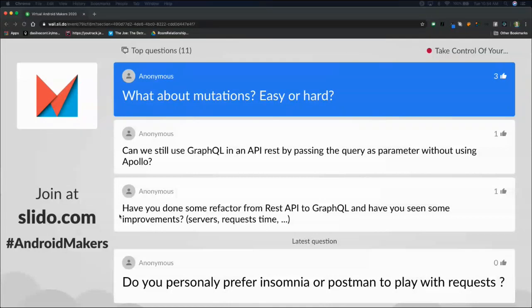But on your side, it's very similar, right? I make this request, I get some response back. I have to write a few different words to signify that this request is different than a query request, but it's the backend that is going to have to deal with the actual mutating and updating the database. From an Android client perspective, a lot of the code is going to look very similar. So I wouldn't say that mutations are any more difficult than making a query.